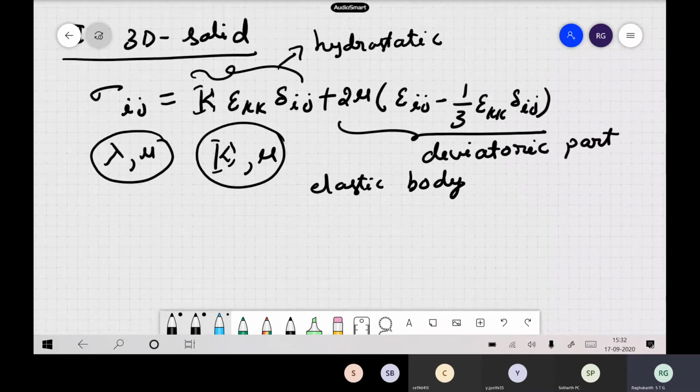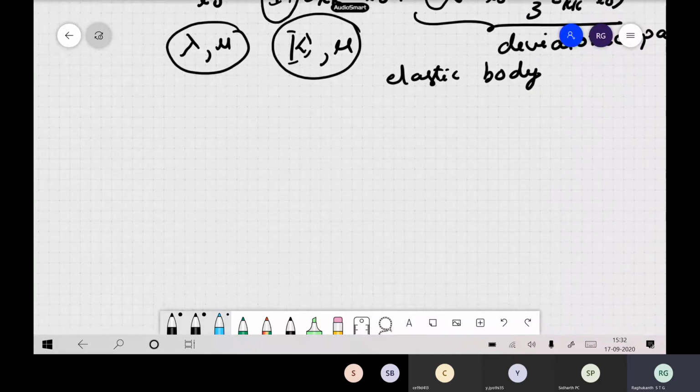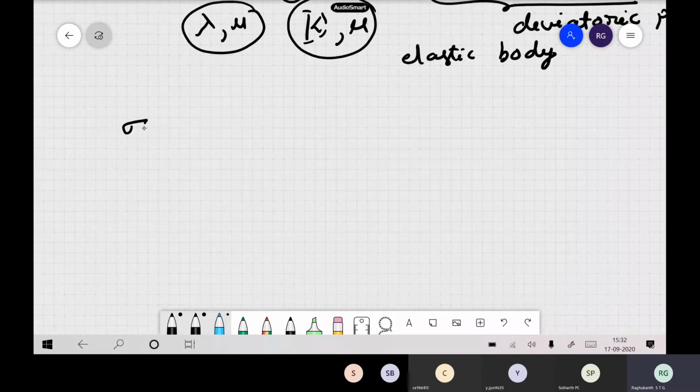What happens? In a 3D solid, because of isotropy and all those things, finally you have only two things. One is bulk modulus or shear modulus, or lambda and mu, Lame's constants. So two things only will be there. Now you can write the same expression in terms of those coefficients itself. So we write like this.